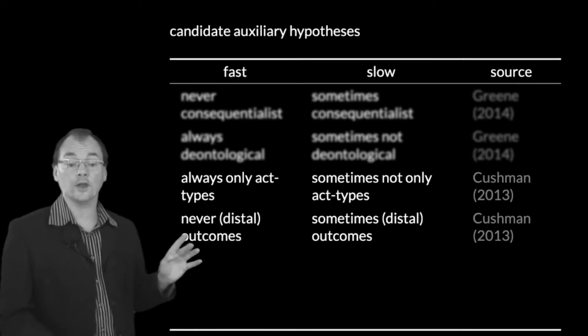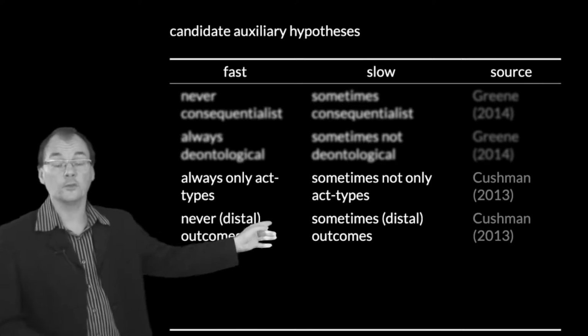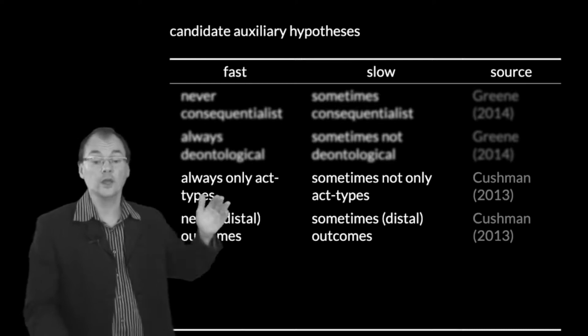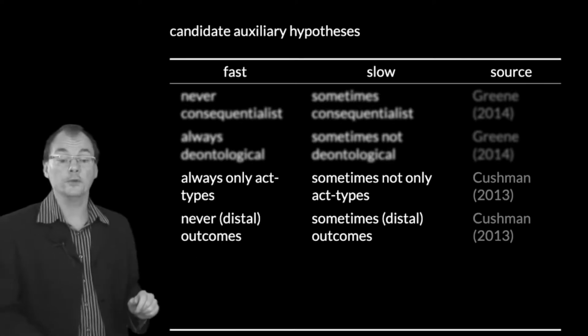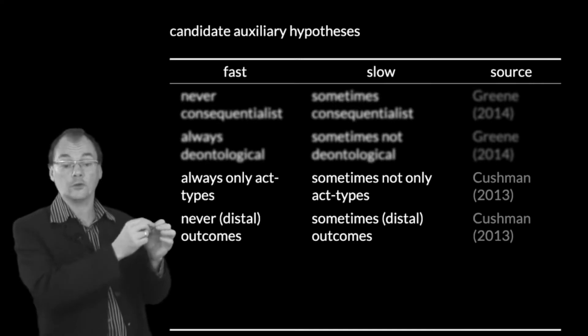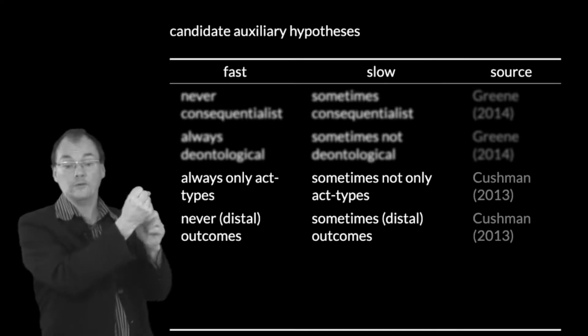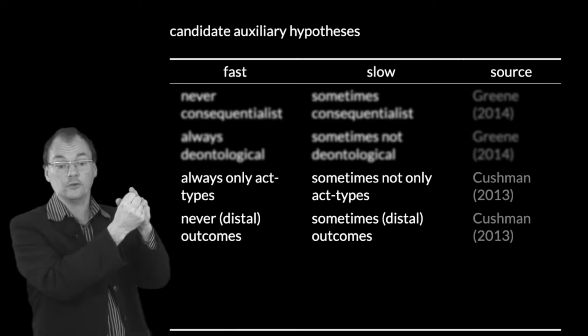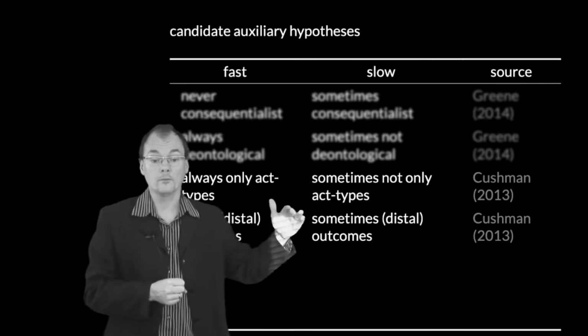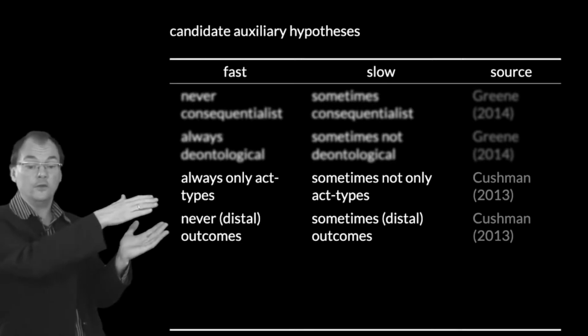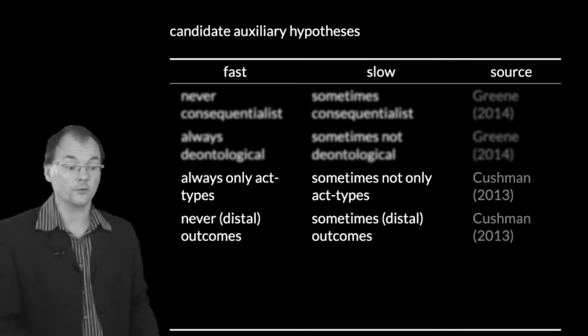Or we might go the other way around. We might say the slow process will sometimes consider relatively distal outcomes, but the fast process will never do that. So we've got here 2 separate hypotheses, which Cushman describes as one hypothesis: fast is related to actions in his terminology, slow is related to outcomes. My suggestion is we separate out those 2 hypotheses, just like we did with Green.